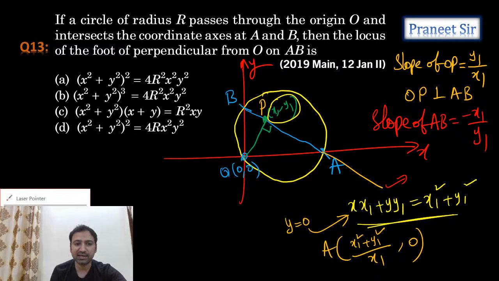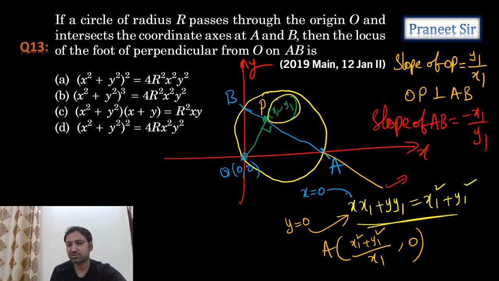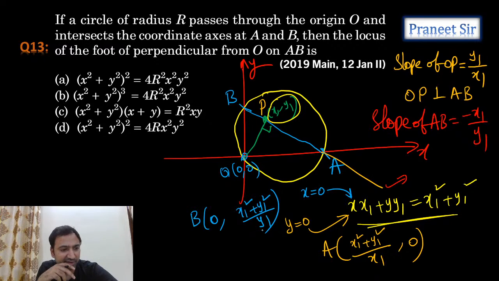Same way can we calculate point B? Substitute x equals 0 here. If you substitute x equals 0 here, we get point B is equal to 0 comma (x1 square plus y1 square) by y1. That's what we're getting.